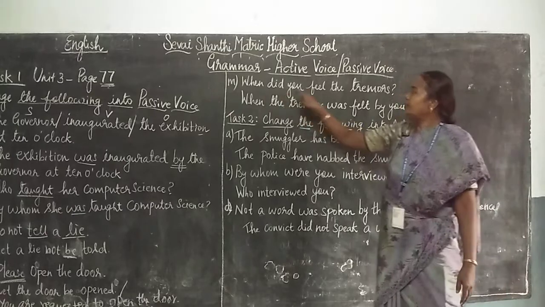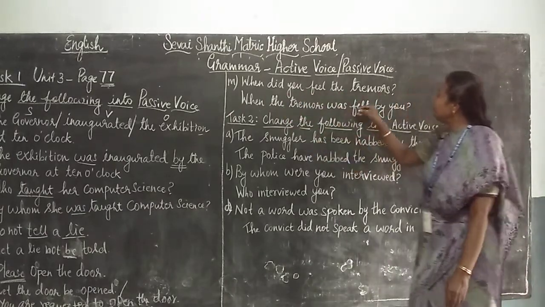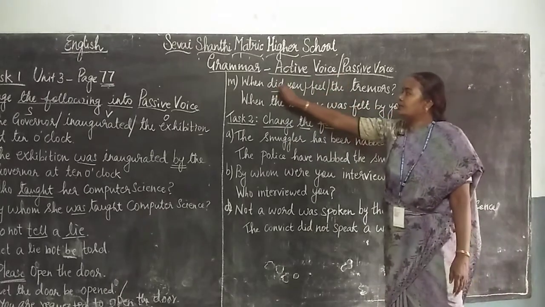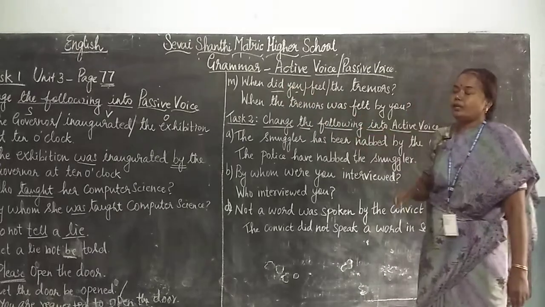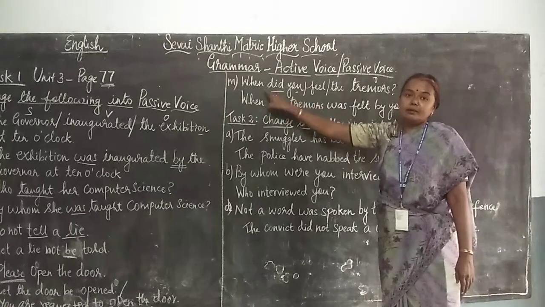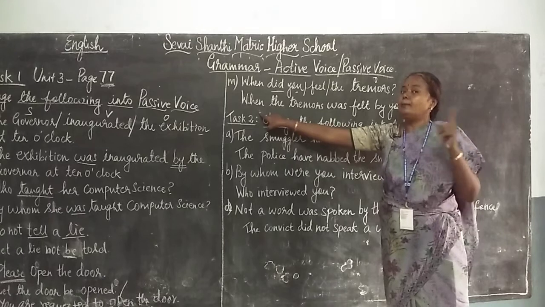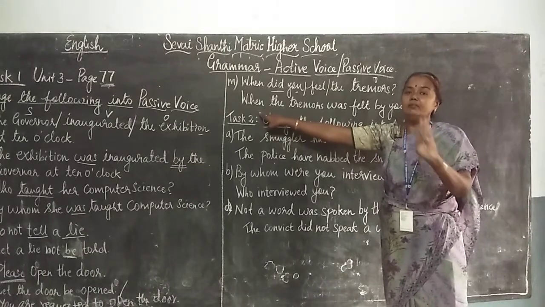Okay, when did you feel the tremors? So here the tremors is an object, feel is a verb, did shows that the sentence is in past tense, you is a subject. So this object changes to subject. "When" comes as it is, there is no change. Only "who" changes to "by whom". When, how, why, all these don't have any change.